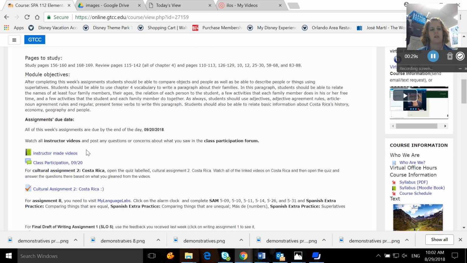After completing this week's assignments, you should be able to compare objects and people, as well as be able to describe people or things using superlatives. You should also be able to use chapter 4 vocabulary to write a paragraph about your families.